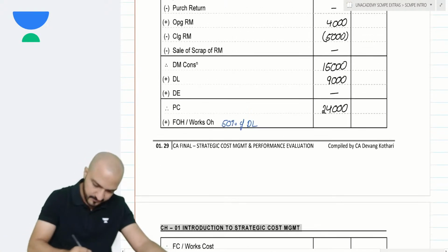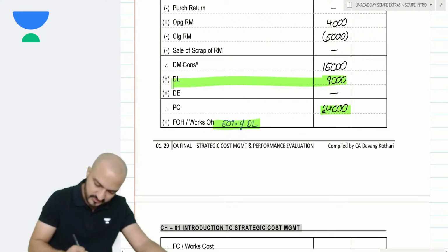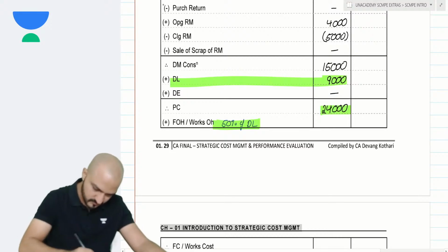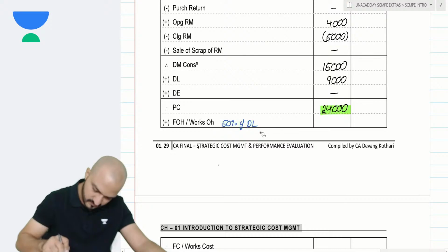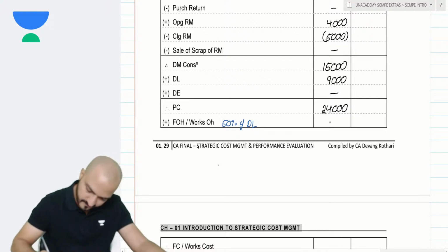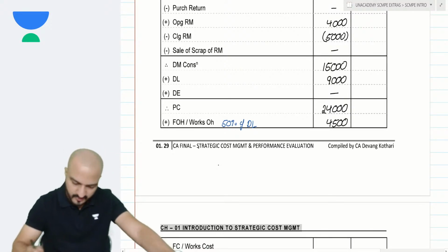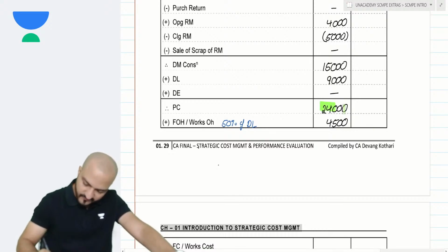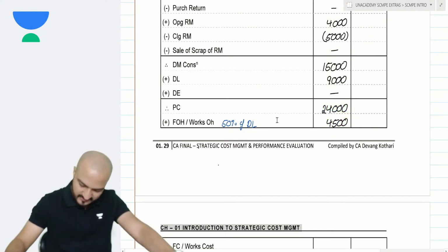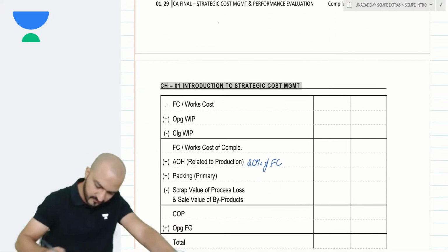Factory overheads 50% of direct labor. Direct labor is 9,000. 50% of that becomes 4,500, and then you add them up. 24,000 plus 4,500 becomes 28,500.